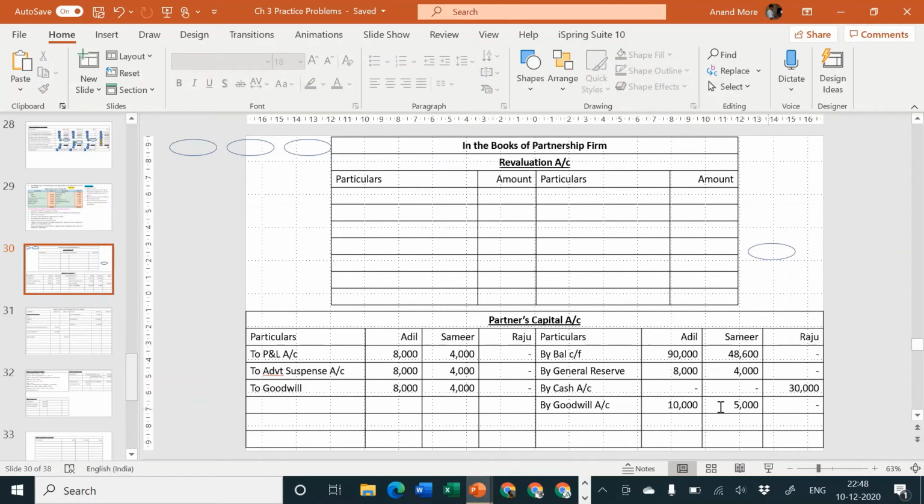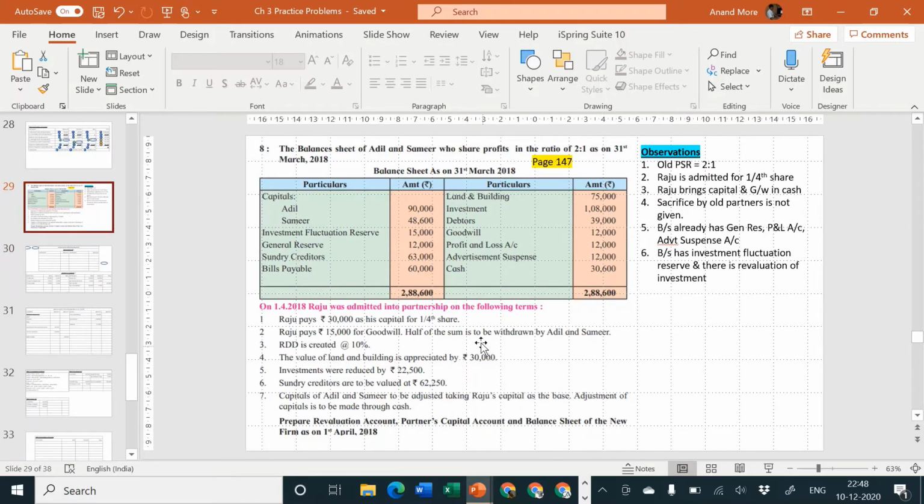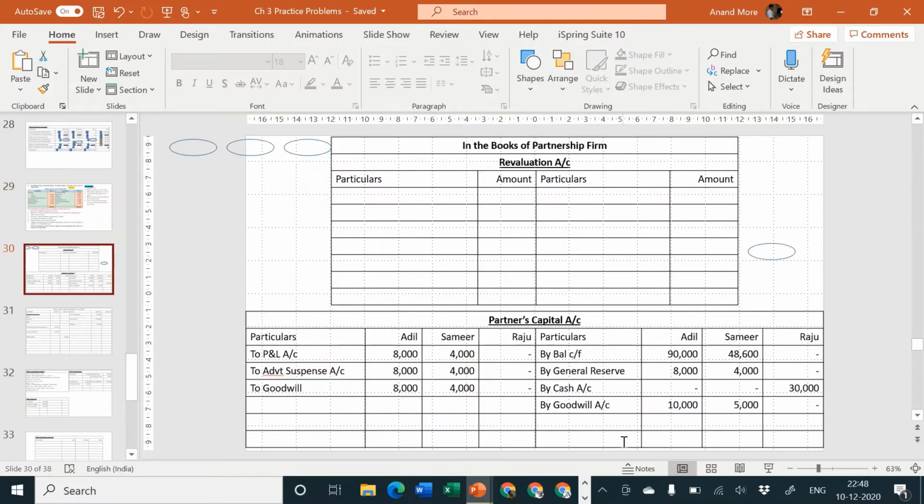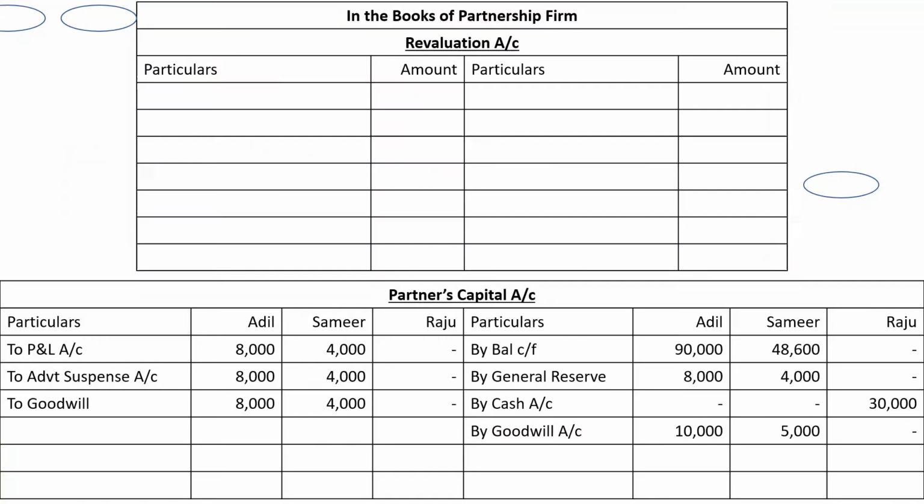So this is 10,000 and 5,000 goodwill received from the new partner. This 8,000 and 4,000 is existing goodwill which is written off by us. Okay. Next part. Then they have told you that half of the sum is to be withdrawn by Adil and Samir. Whatever amount Adil and Samir have received just now. How much is the amount they have received just now? 10,000 and 5,000. No sir, they have received 8,000 and 4,000.